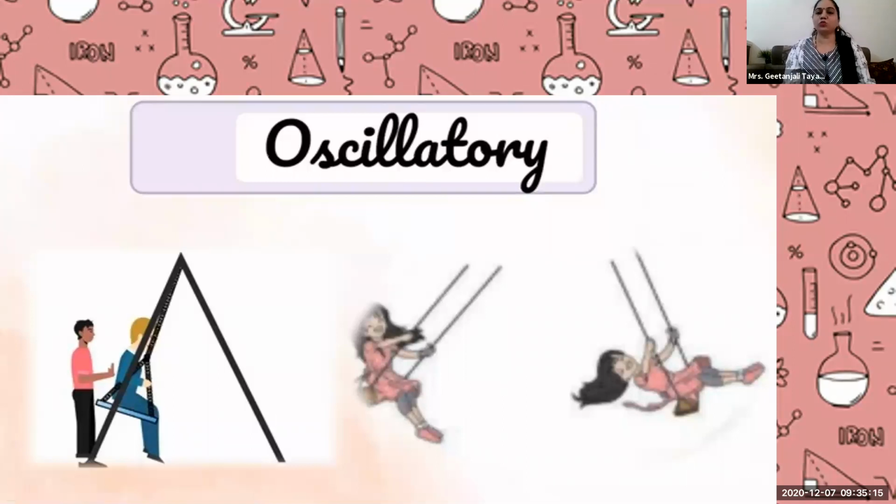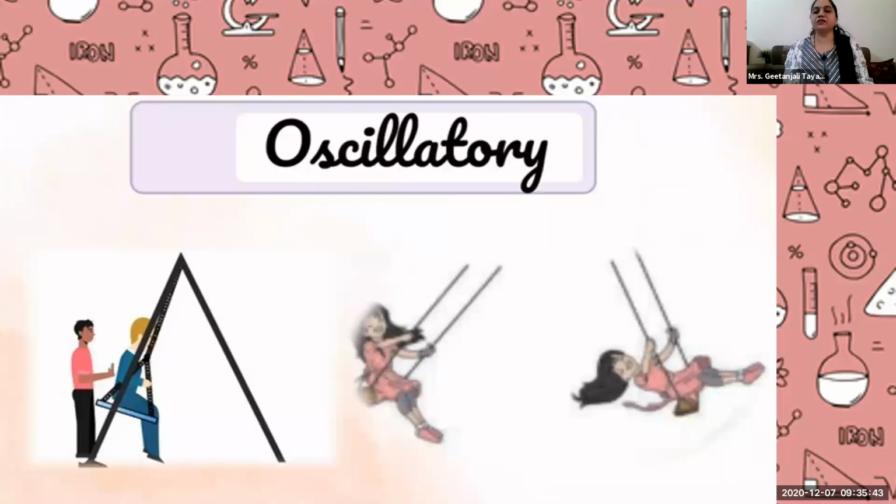In that, the object is moving on the same path. Some wings of a bird. What? Wings of a bird. Yes, when a bird flies, that time what happens? The movement of the wings of the bird is an oscillation. What is happening in oscillation? That object moves in the same direction on the same path. That is called oscillation.